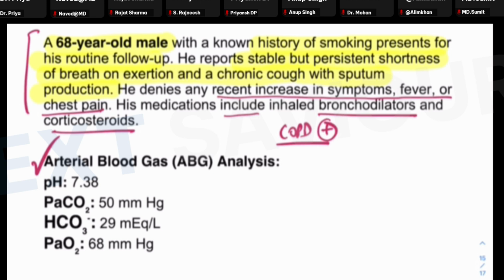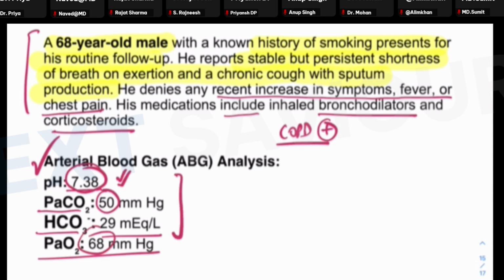ABG analysis is being shown over here, where the pH is normal, but the partial pressure of the carbon dioxide is higher. So you can say that the patient could be suffering from respiratory acidosis, but it is compensated by a higher bicarbonate also. Here, the patient is able to compensate. The kidneys are functional. As you see, the pH is not actually normal.